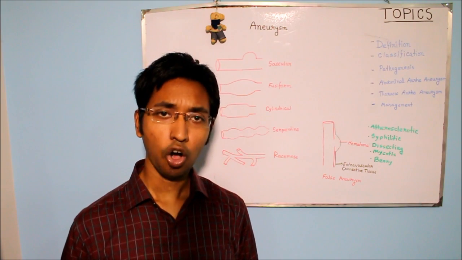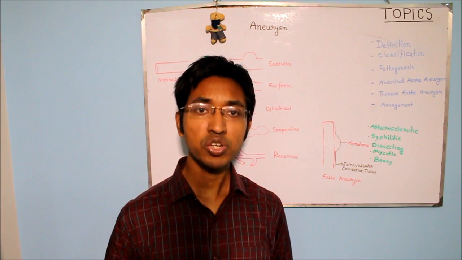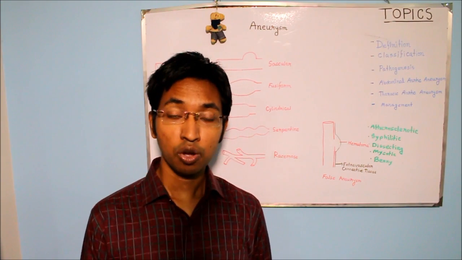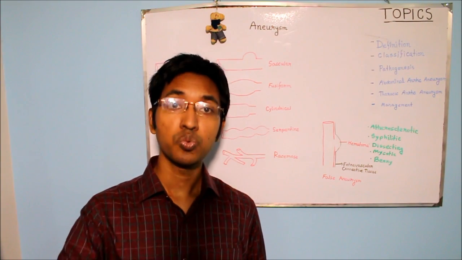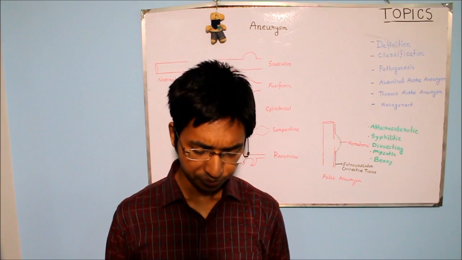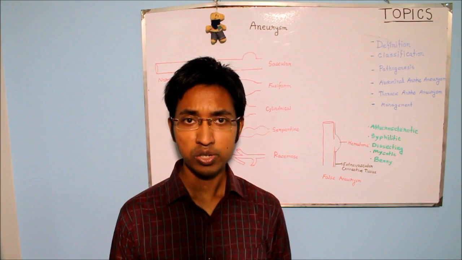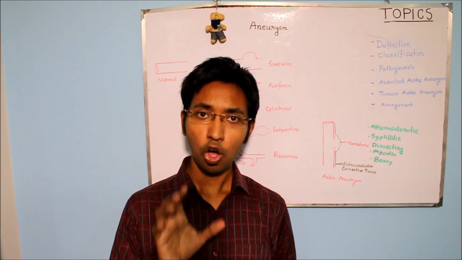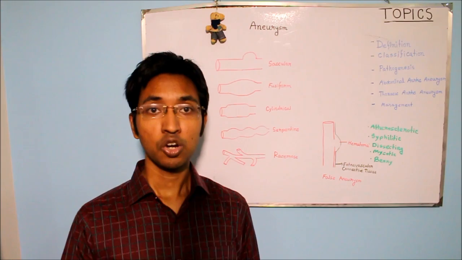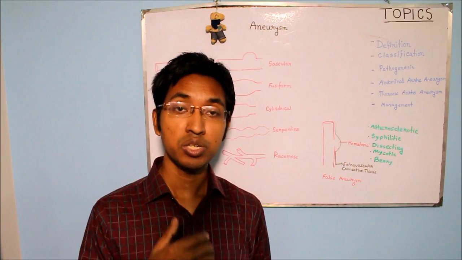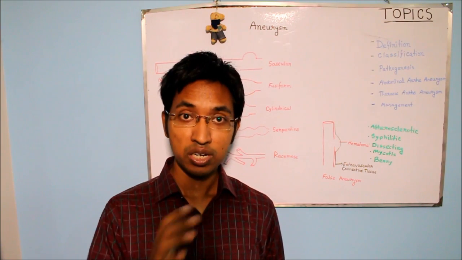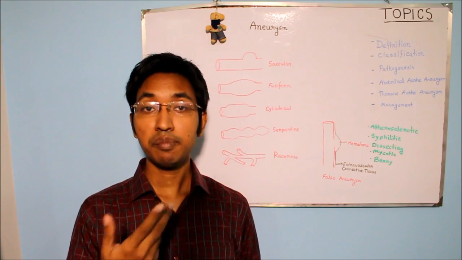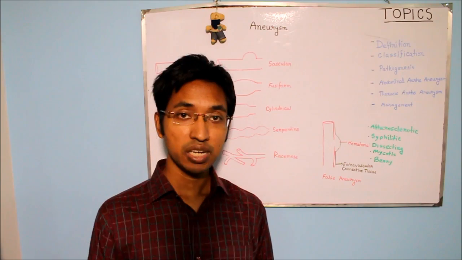distance that oxygen and nutrients must travel when they are diffusing from the lumen of the blood vessel towards tunica media. So, since there is increase in the traveling distance, less and less oxygen and nutrients will reach the tunica media, particularly the inner side of the media, and that's why there will be ischemia on the inner media.